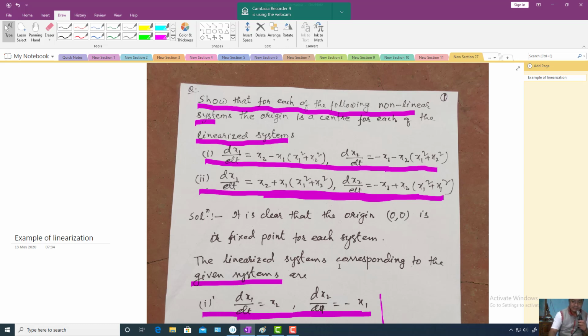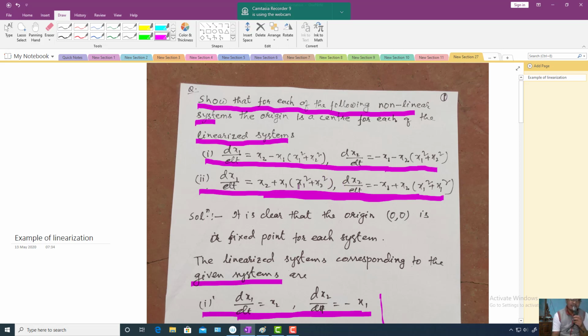So let us discuss this example. For each of the following nonlinear systems, the origin is a center for the linearized system. That means for this nonlinear system, the origin is a stable center for the linearized system, and for this nonlinear system also, the origin is a center for the linearized system.